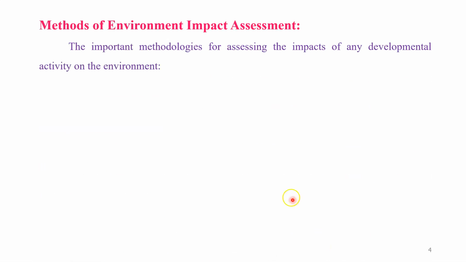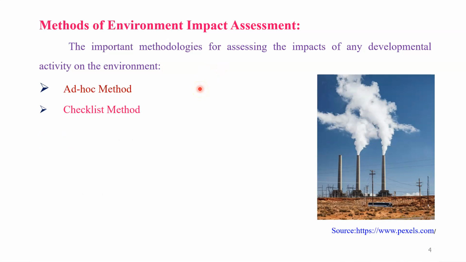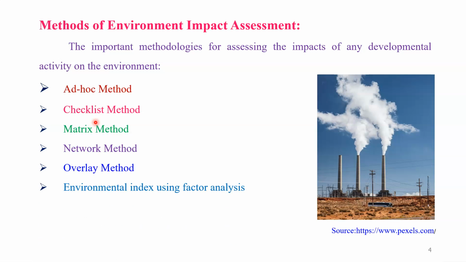For this purpose, dear student, we use various methods for the environmental impact assessment. Some methods we are going to discuss in this lecture. So what are the important methods? The methods are the ad hoc method and checklist method, the matrix method, network method, overlay method, environmental index using factor analysis method, cost benefit analysis method, and the predictive or simulation method.